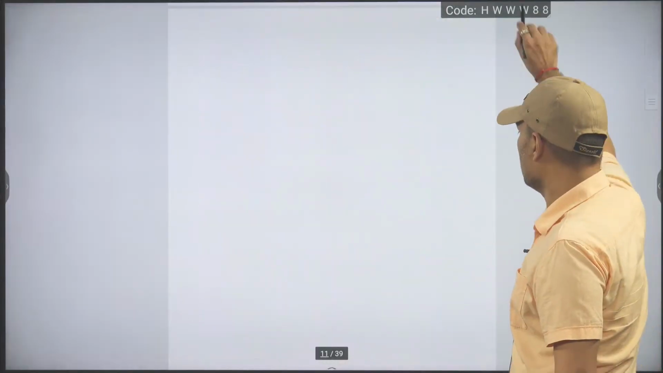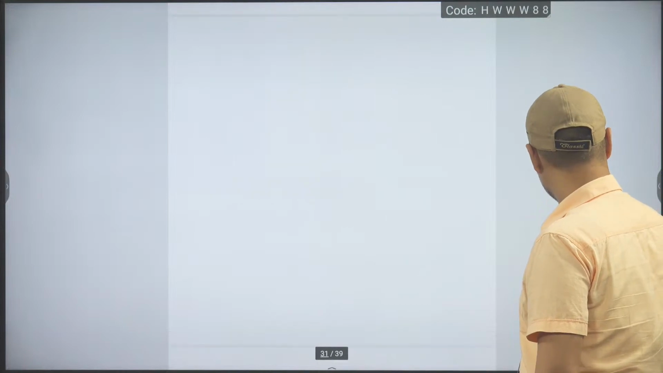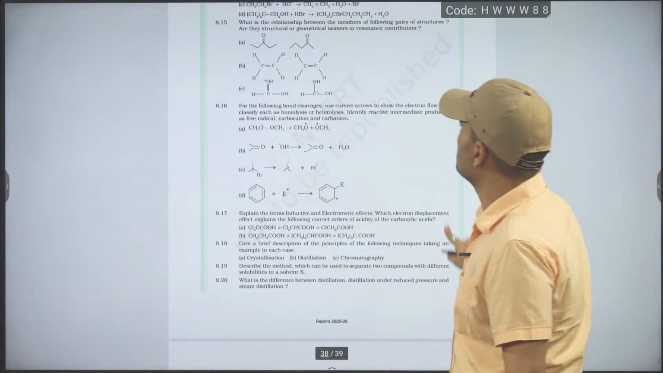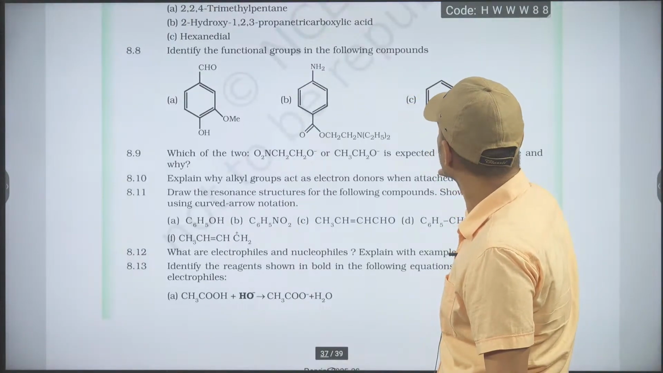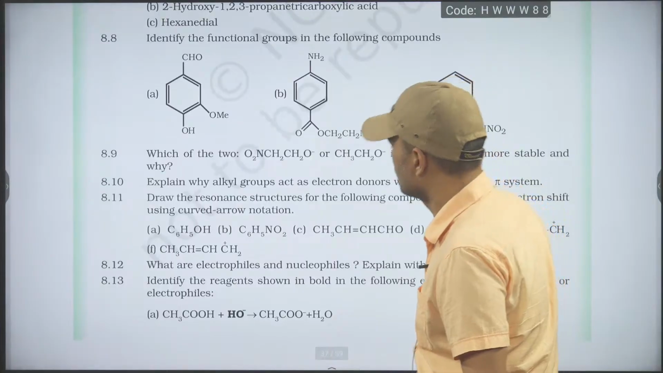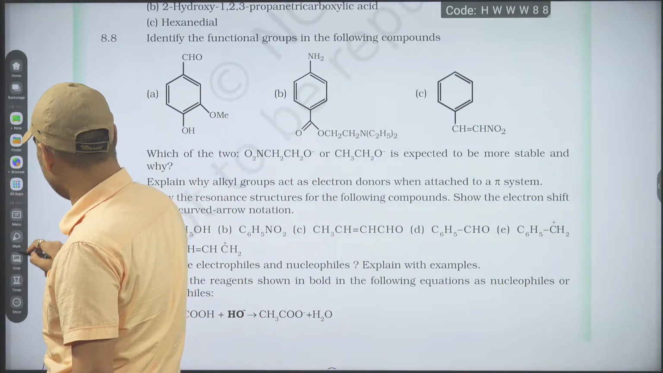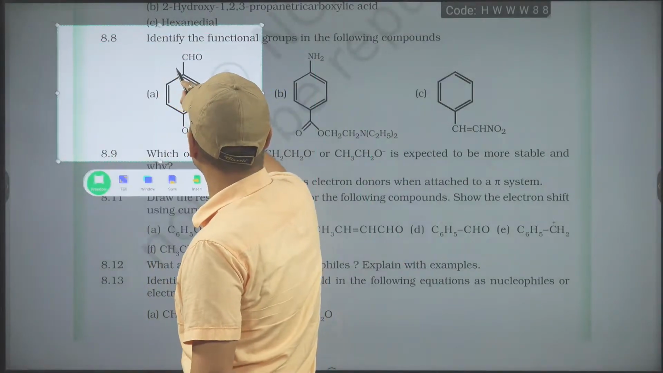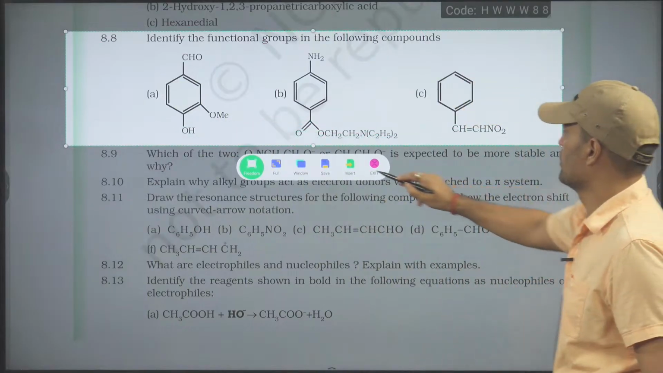Let's go to the exercise. So in exercise we will see some questions. Dekho, there are so many functional groups. So we have written few what? We have written 90%. So this is the question.